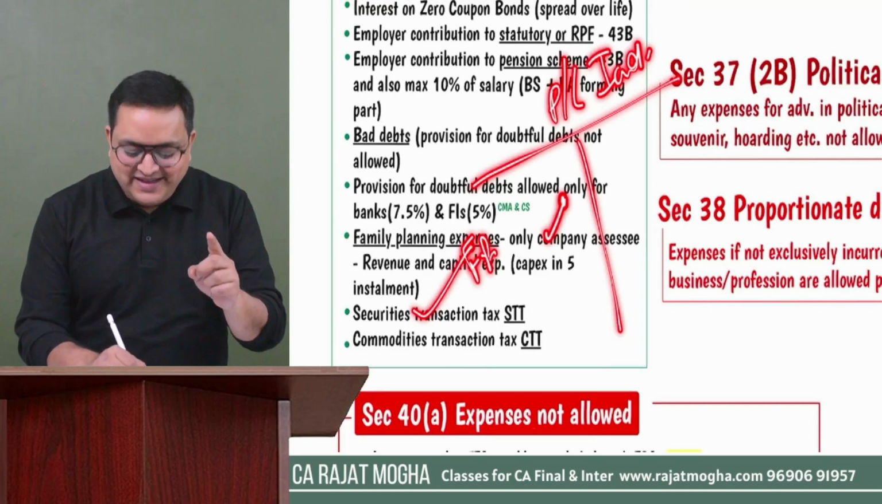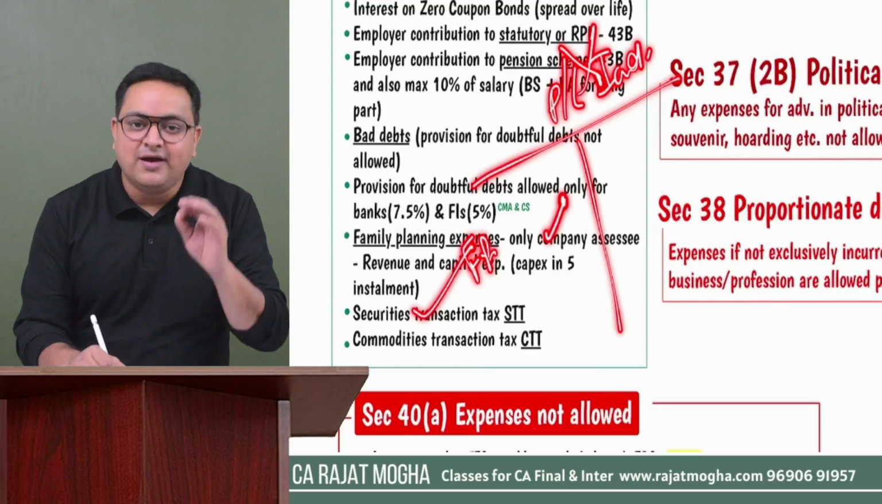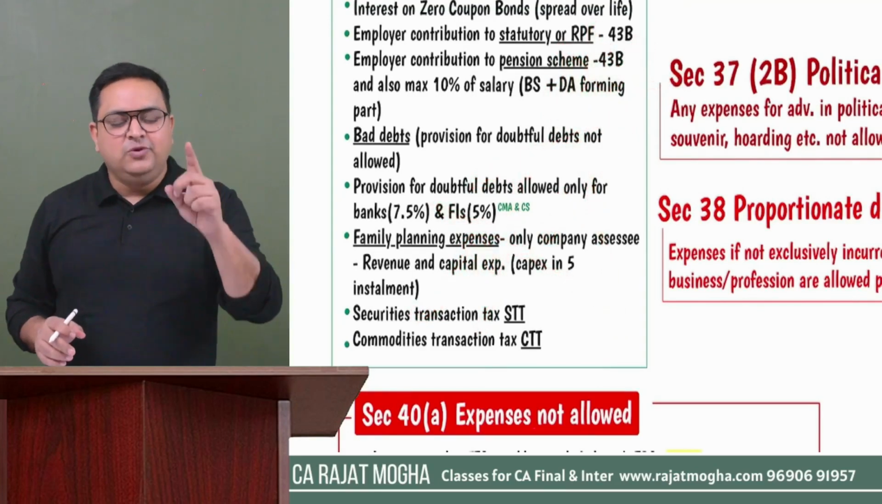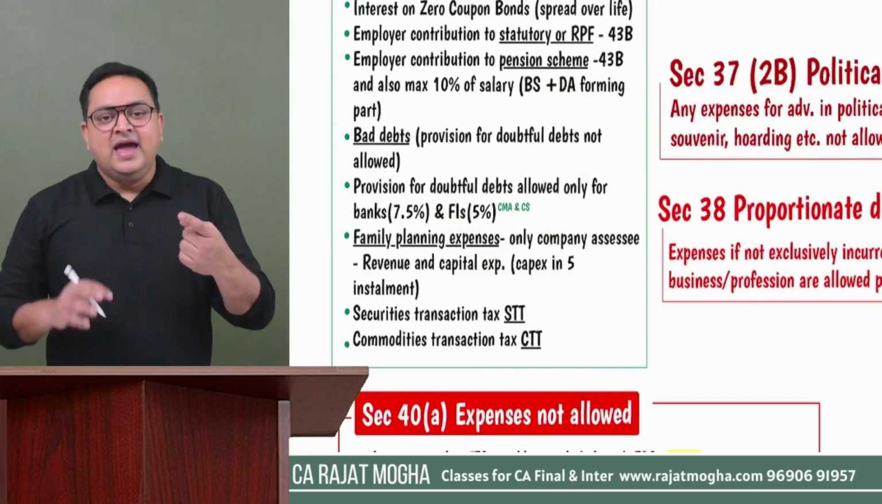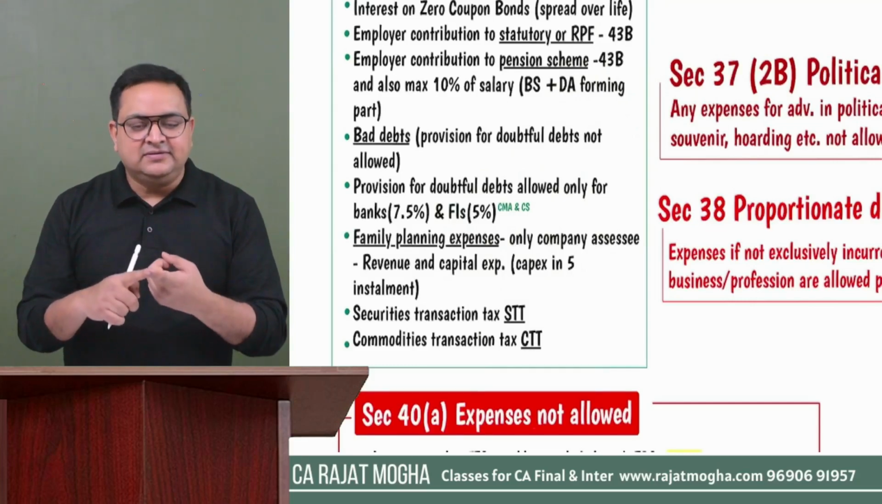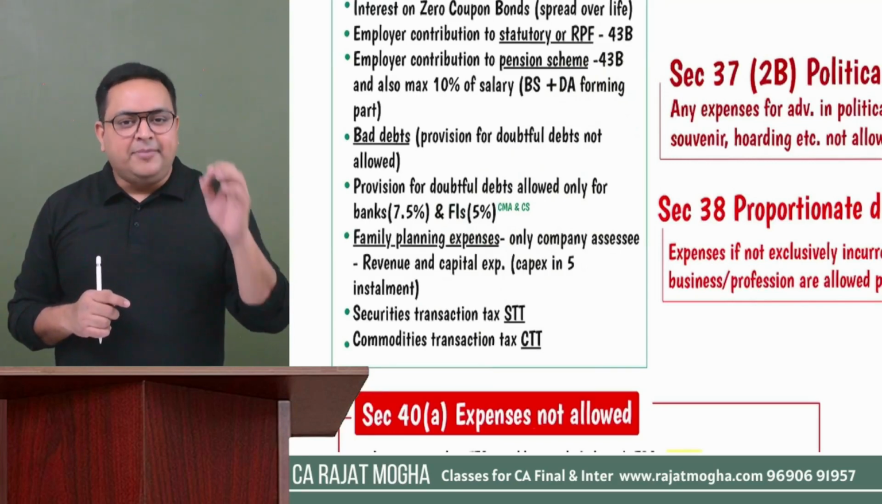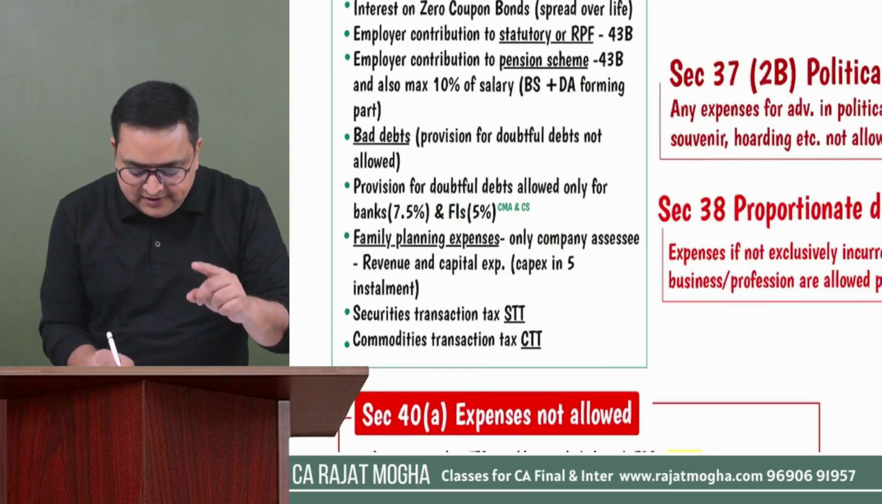Please also remember that for an individual and any other assessee, it is not allowed. It is only and only allowed for a company assessee. And you are not going to allow it for an individual or any other assessee. It is only for a company assessee. Second thing, if it is a company assessee and they have incurred family planning expenses related to revenue expenses, 100% is allowed in that year. If it is capital expenses, it will be allowed 1/5 in 5 equal installments. But please remember, it is only for a company assessee.